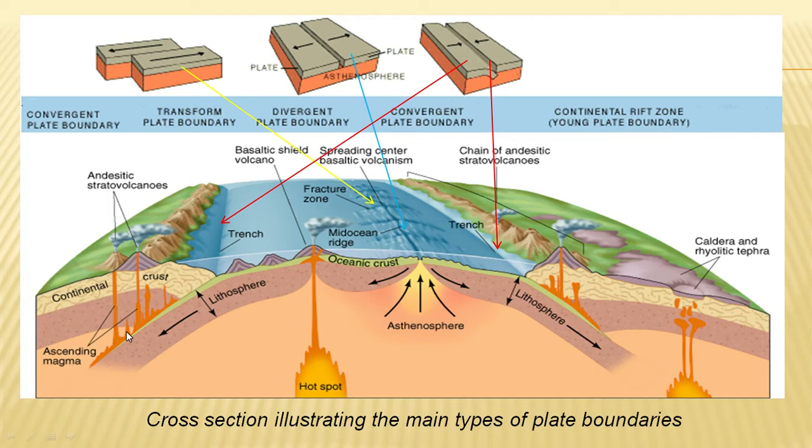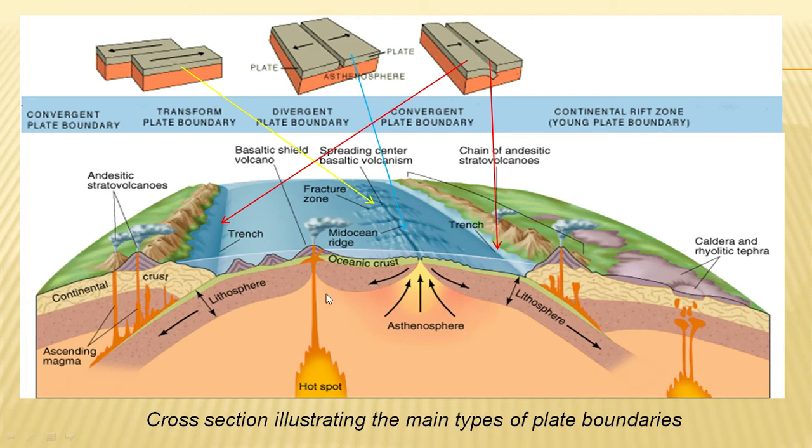After melting, as you know, the molten rock is called magma, and it has the tendency to digest all the rocks above. Due to this the magma will come out as a volcanic eruption, and it will create a volcanic cone. This is called a volcano.